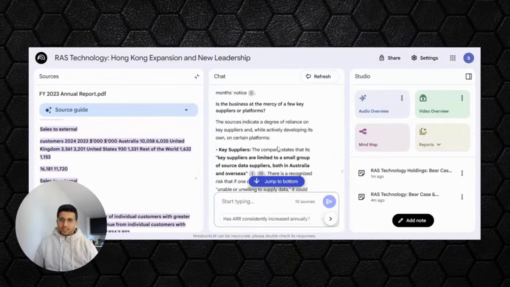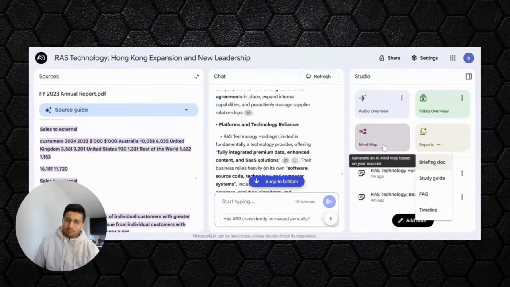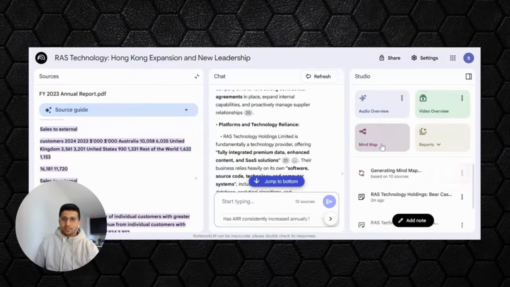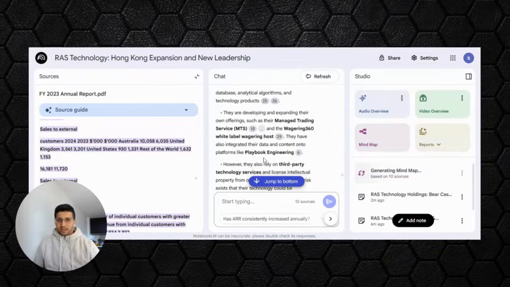Now, another feature that you can see here is something called mind map, and that's a really awesome tool. So I'm going to ask it to generate a mind map, and once it does that, we'll be able to see how it has broken down the different elements.